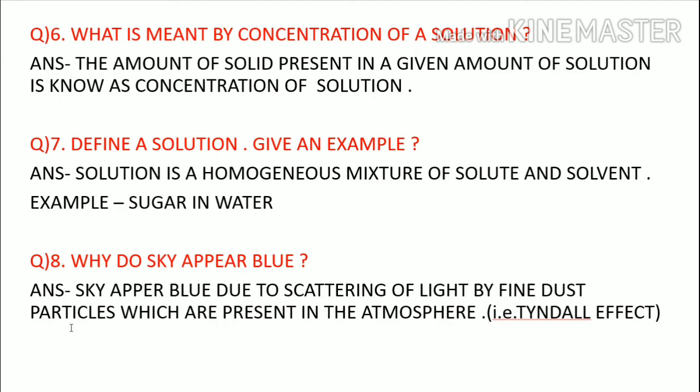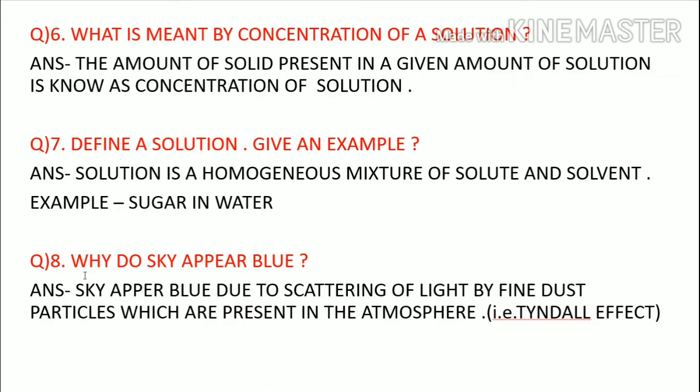Next, question number 8. Why does the sky appear blue? The sky appears blue due to scattering of light by fine dust particles present in the atmosphere, and this is the Tyndall effect. The phenomenon of the Tyndall effect is most important, and a question will come. These are outside questions but related to your chapter, so they are also most important.